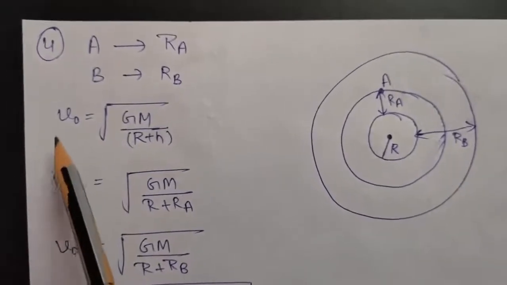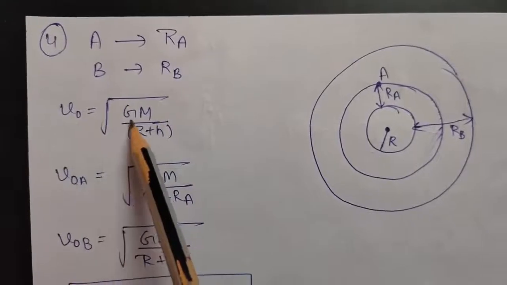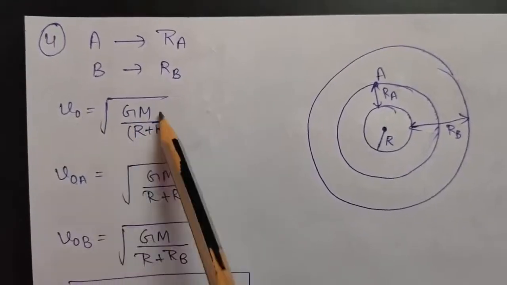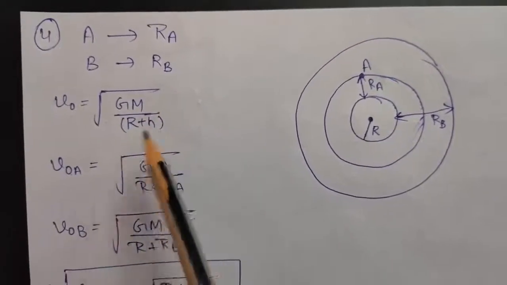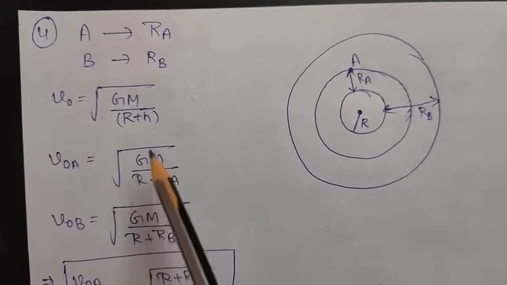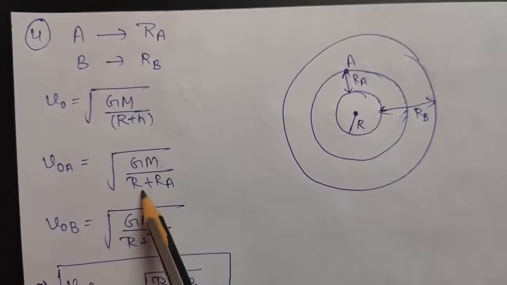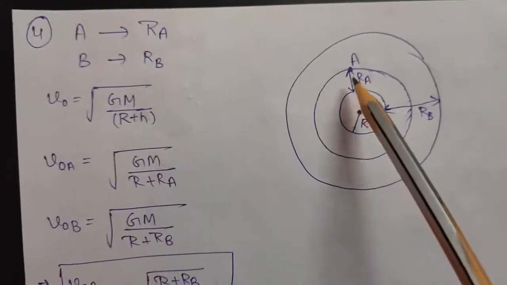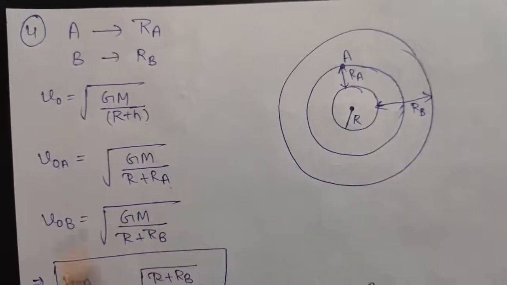So as you know, the orbital velocity is given by under root GM by r, or you can say under root GM upon r plus h. So first of all, let us calculate the orbital velocity of A. So G will remain G, M will remain M, r is the radius of Earth, h for A is ra. So that will be r plus ra.